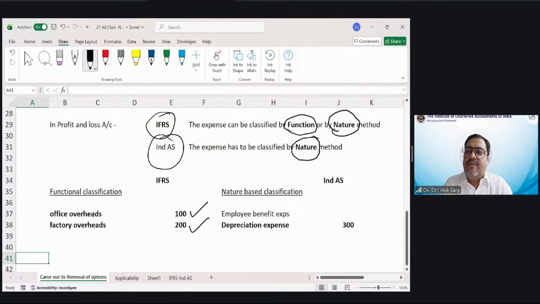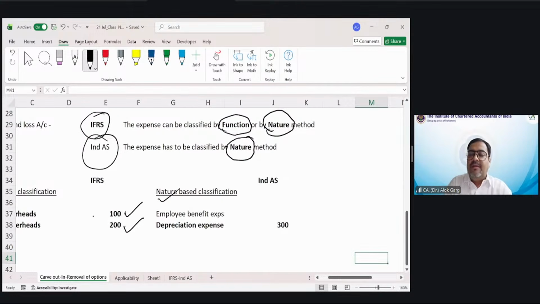So friends, ultimately what is it? It is depreciation. But if you follow the function wise classification, this 100 lakh rupee will show as office overheads. This 200 lakh rupee we will show as factory overhead, just like a MIS. But what is a nature based classification? Doesn't matter. It is for office building or it is for factory building. Ultimately, what is the nature of this expense? Depreciation. So this entire 300 lakh rupee will be shown as a depreciation.